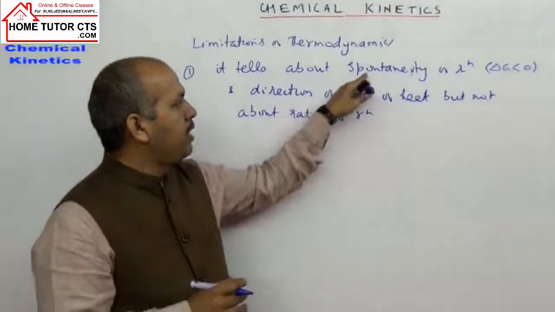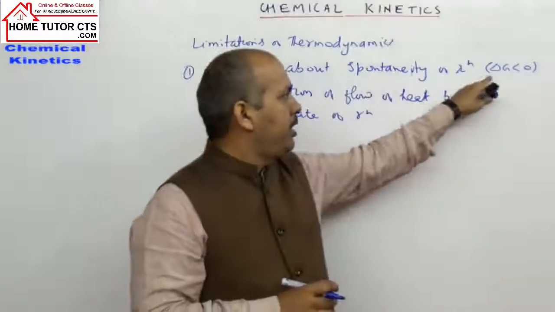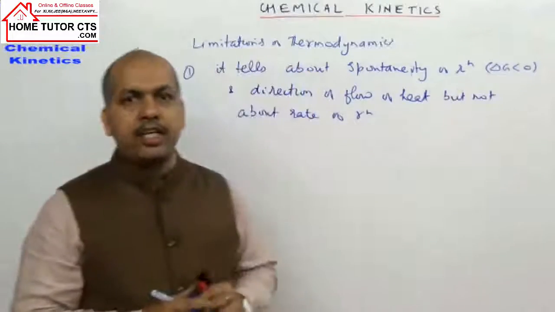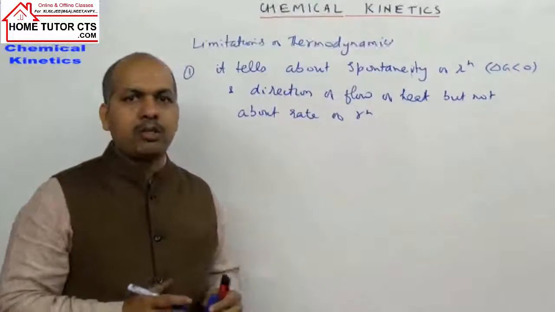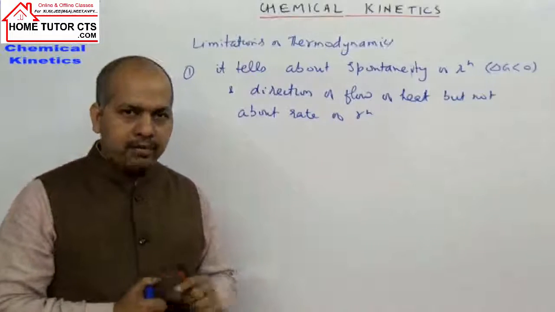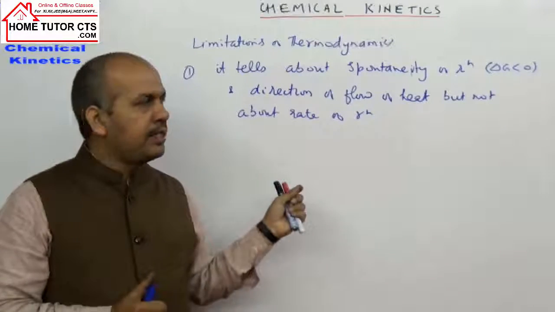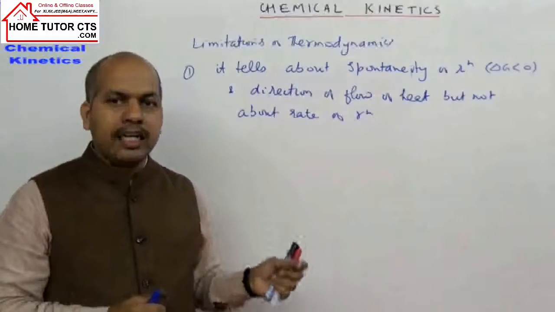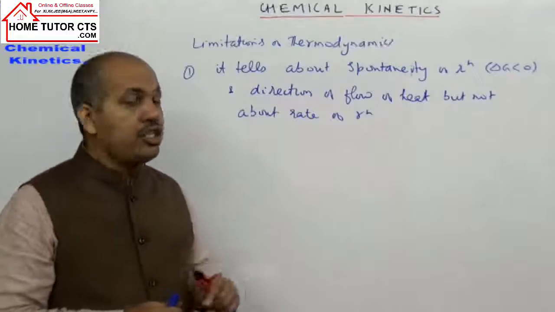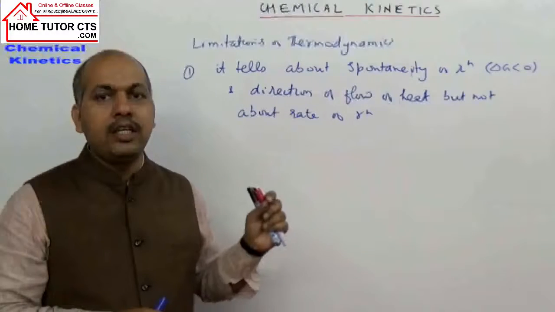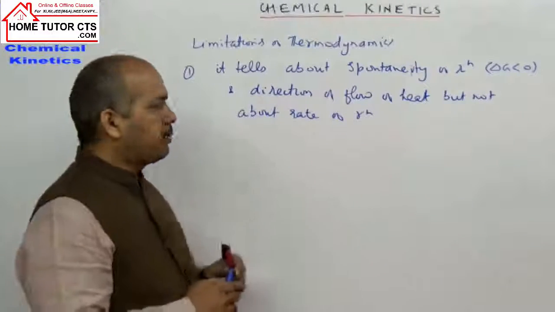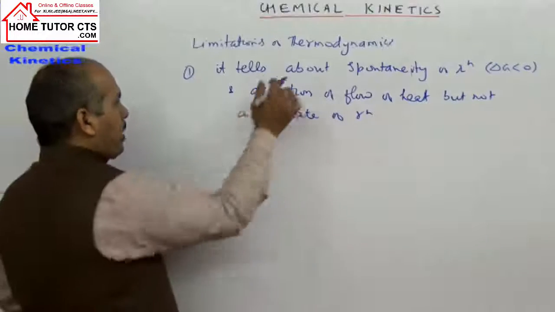It can tell about the reaction spontaneity. Delta G can decide the nature of the reaction. Delta G has three possibilities. Delta G negative, the reaction is spontaneous. Delta G positive, the reaction is non-spontaneous. And if delta G is 0, the reaction is at equilibrium. That much we know from thermodynamics.